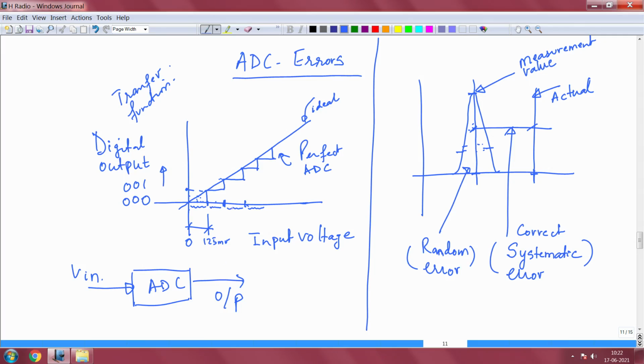Then the second one is from 125 to 125 into 2, which is 250 millivolts. From 125 to 250 millivolt, it will read the second code word, and that second code word corresponds to digital output of 001. Okay. So, this is how it should work.